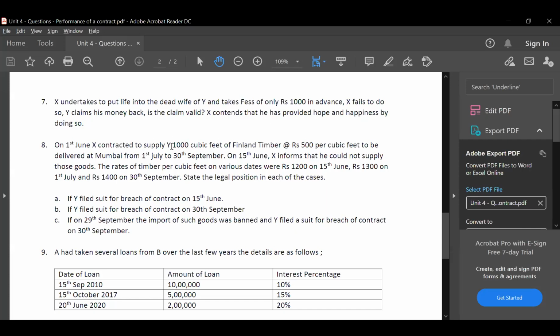Yeah. I can still sue the party for breach of contract, but the damages will be zero. It will be nominal damages because there is no loss for me, right? Okay, so I cannot claim anything above that. Correct. You cannot claim. Only if the price is above 500, you can claim. If it's less than 500, you can obviously buy in the market. But however, in the market, let's say this Finland timber is not available. It is not in stock.